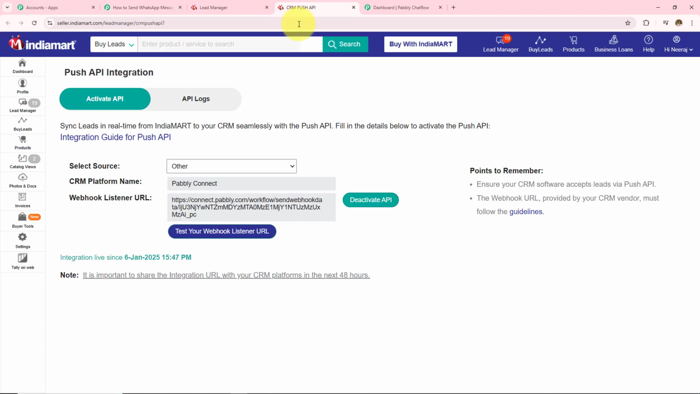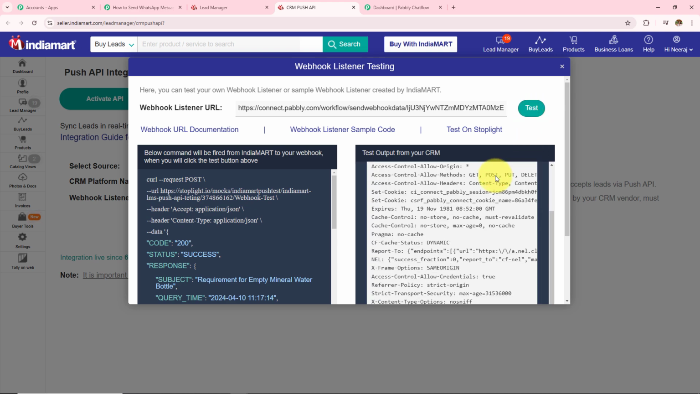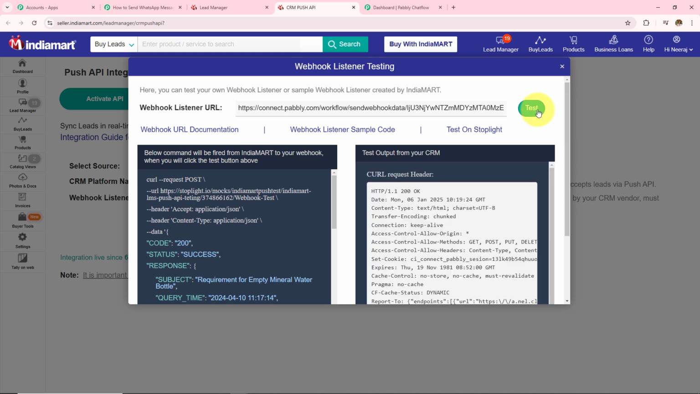So here I will open my IndiaMart, and over here I can see this test your webhook listener URL. So I'm going to click on this. Now over here I am provided with this option of test, and when I click on this test, a test lead detail will be sent to my workflow. And if I receive that detail in my workflow, this means this connection setup is fine and I have successfully added the webhook URL which I was provided in that workflow here in IndiaMart. So I'm going to click on this test, and as soon as I do that, the test lead detail should be sent to my Pabbly Connect.